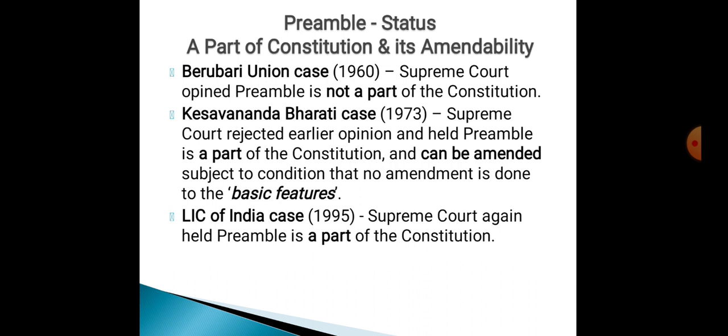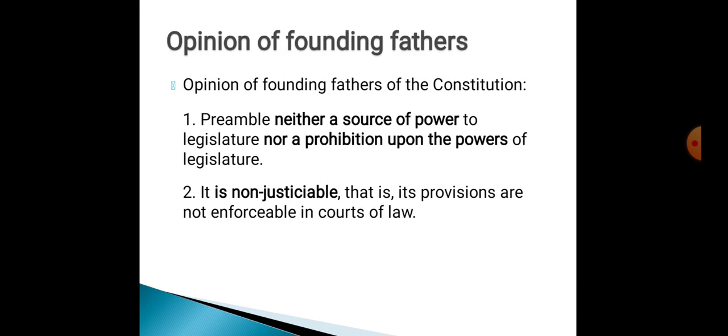From this we can understand the opinion of the founding fathers of the constitution, that the preamble is neither a source of power to the legislature nor a prohibition upon the powers of the legislature. It means it is not providing power to the legislature, nor is it restricting the powers of the legislature to enact any act or law or to amend the preamble itself.